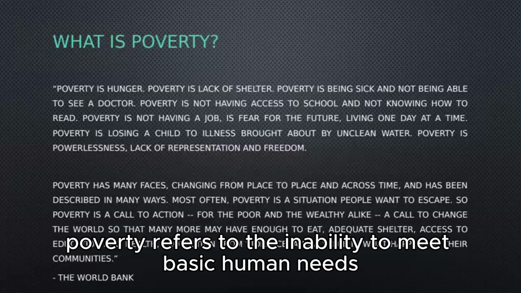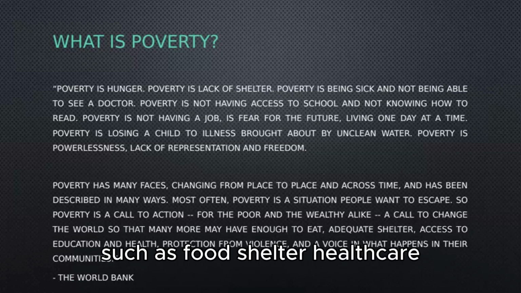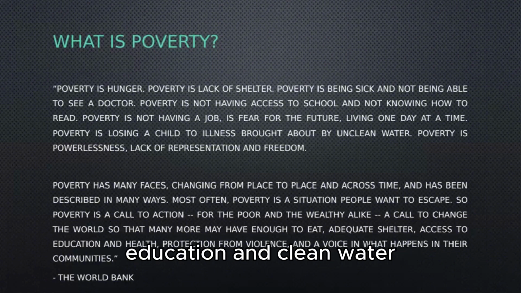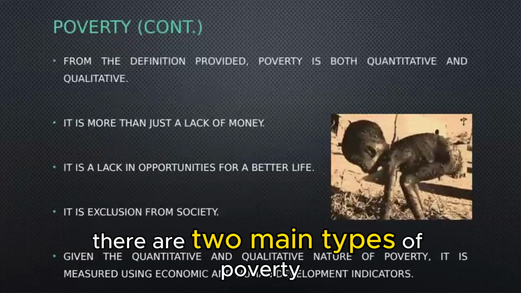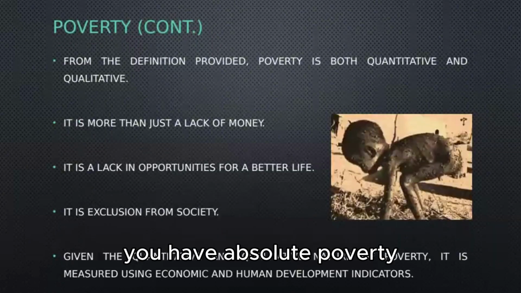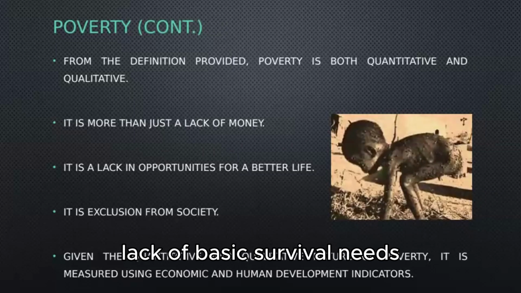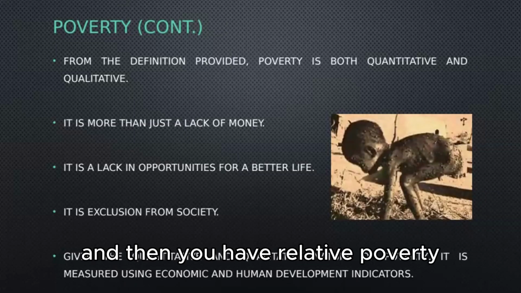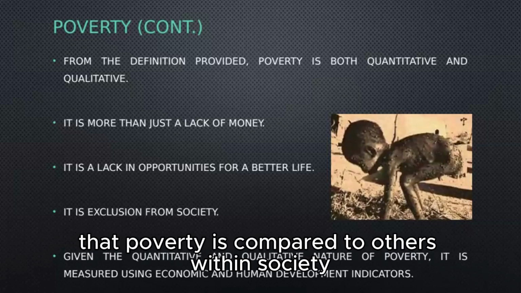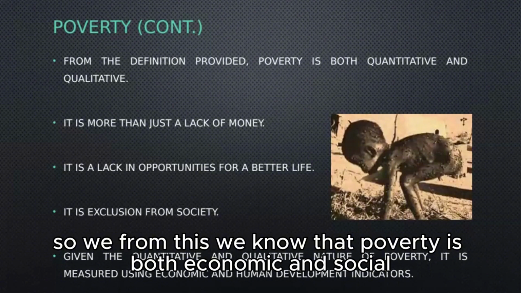Poverty refers to the inability to meet basic human needs, such as food, shelter, healthcare, education, and clean water. There are two main types of poverty. You have absolute poverty, where there's a lack of basic survival needs, and then you have relative poverty, where poverty is compared to others within society. So from this we know that poverty is both economic and social.